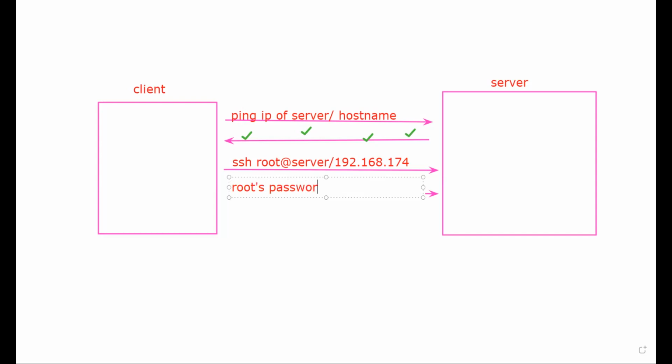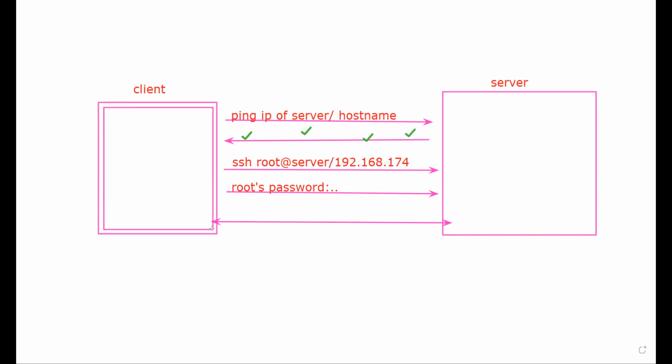You have to give root's password. After giving root's password, the SSH connection will be completely established. In the client shell, you get access to the server. The machine is the client, but in the terminal, this is the server. Anything you want to do on the server machine, you are able to do. Is that clear? This is password based authentication, guys.